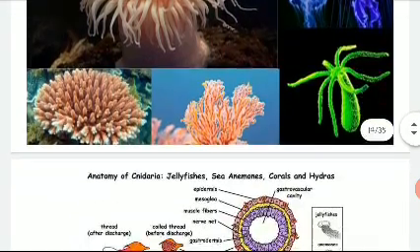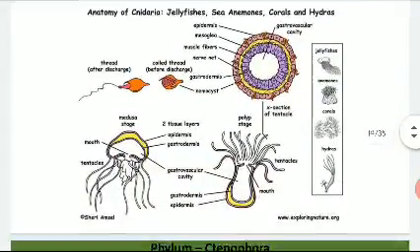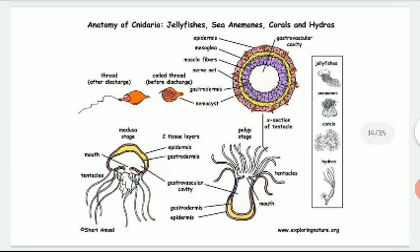These are some examples, and this is the cross section. The left hand side is the medusa stage and the right hand side is the polyp stage, and the examples are jellyfish, sea anemone, coral, hydra, etc. Okay.